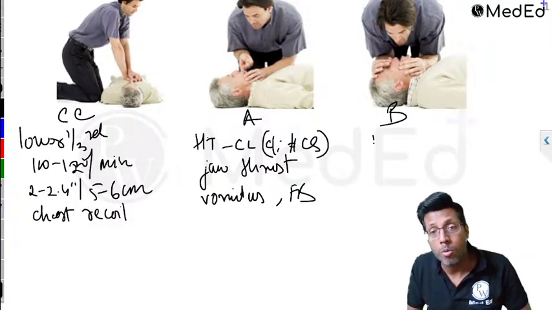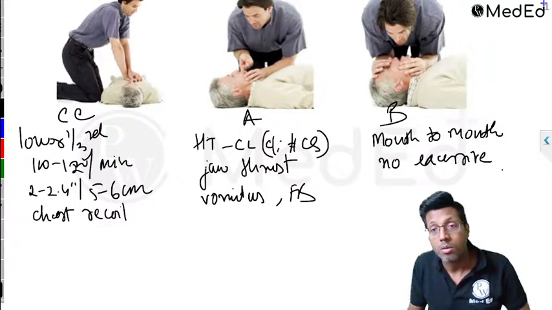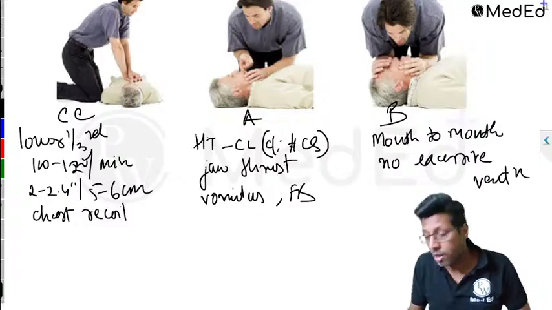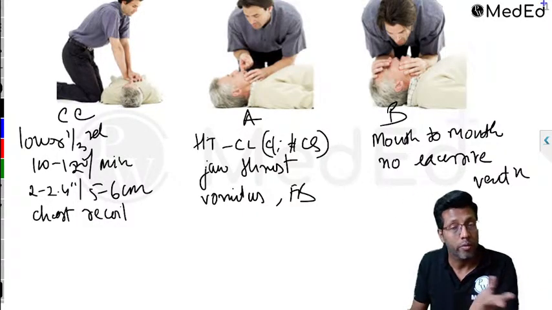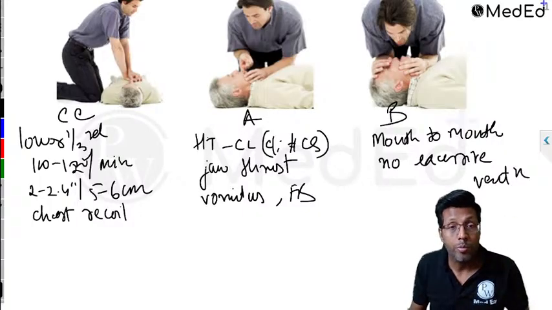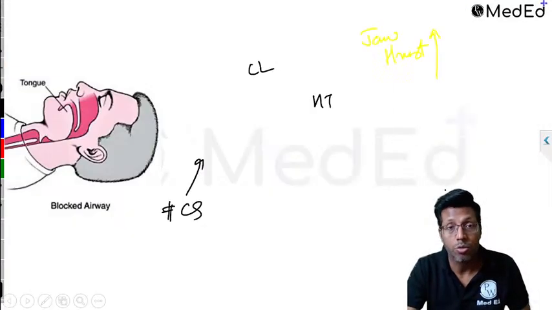Breaths are given mouth to mouth, mouth to mask, or bag mask breathing, right? Don't give excessive ventilation. Around 2 breaths are given. Always give 2 breaths at one time, and always look for a chest rise. What are you supposed to do now? Combine all of them together. You're supposed to do cycles of 30:2, right?